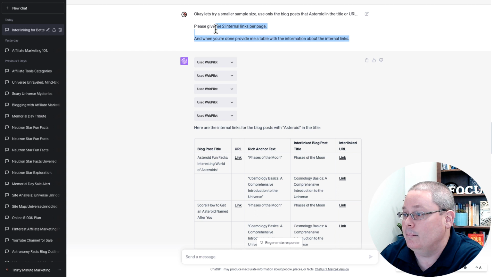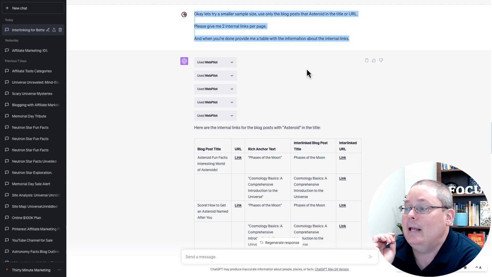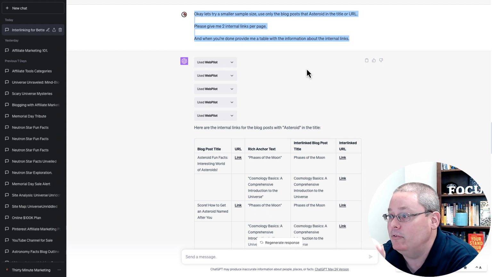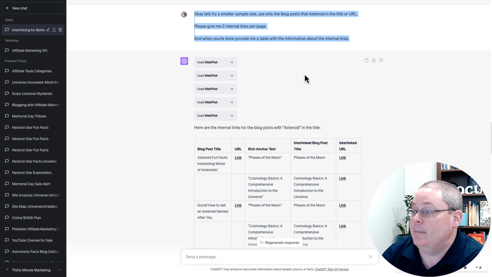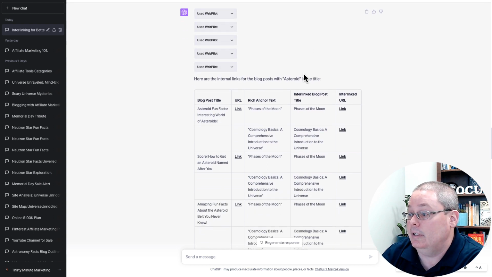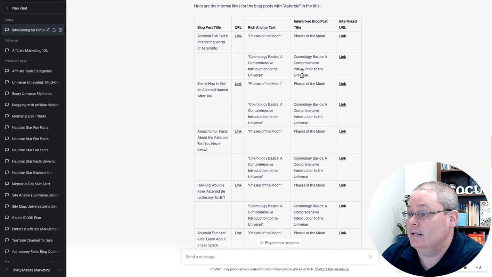Let's break this down a little bit further. Okay, let's try a smaller sample size. Use only the blog posts that have asteroid in the title or the URL. Then give me 2 internal links per page. When you've done that, provide me a table with the information about the internal links. Then it did that and provided the internal links. You can see here it pulled just the blog posts and URLs that have asteroid.